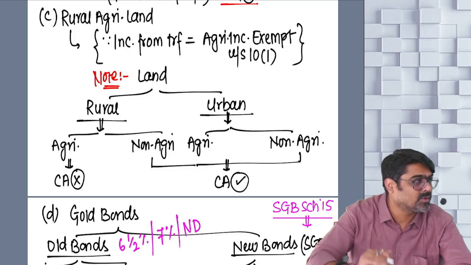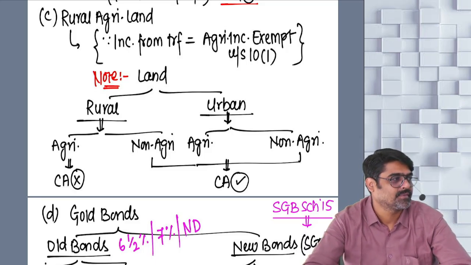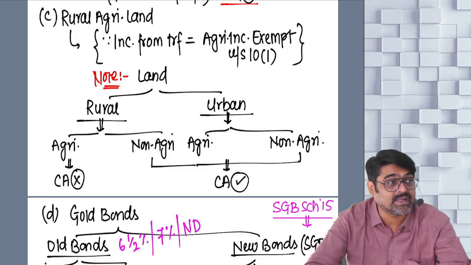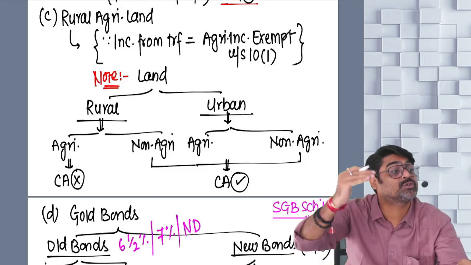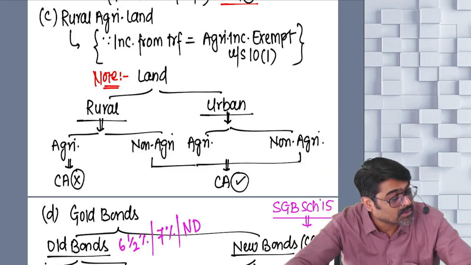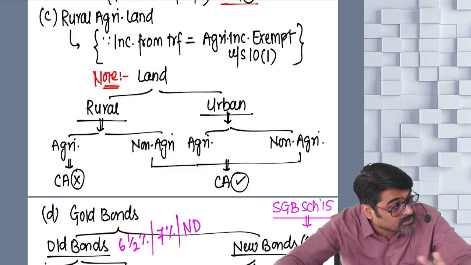Did they exclude urban agricultural land? Why? Because income on transfer of urban agricultural land is not agricultural income. We want to charge it under the head capital gain. So urban agricultural land should remain your capital asset. Hence we are not excluding that.